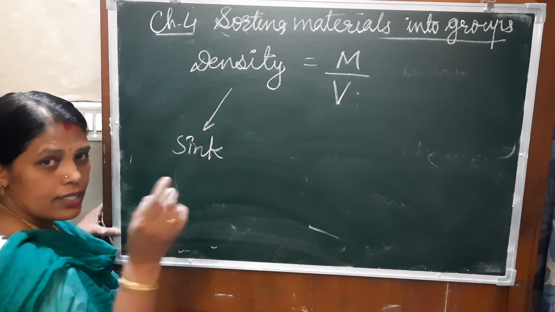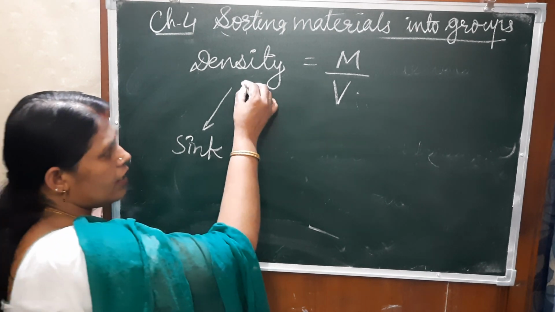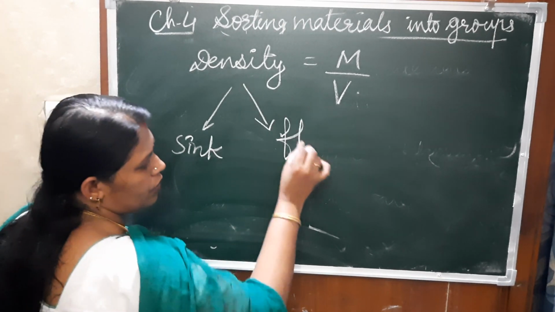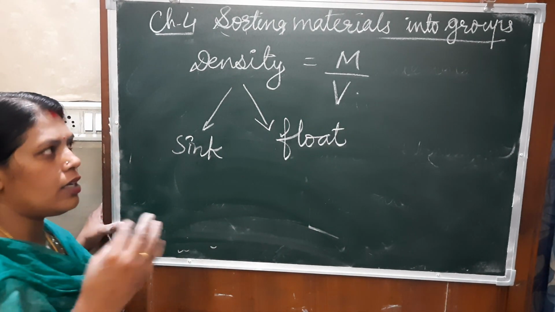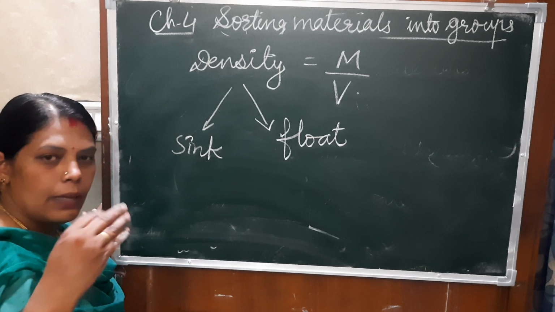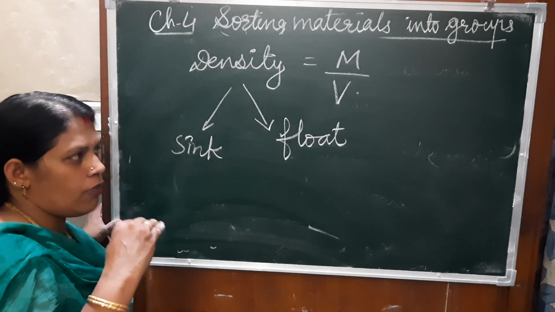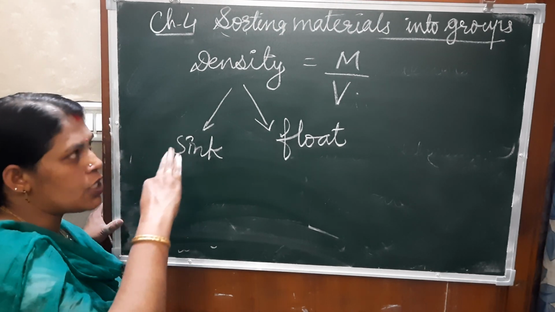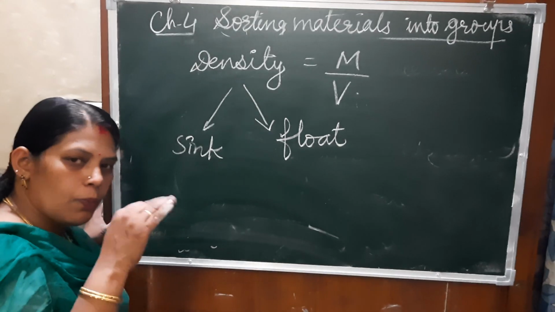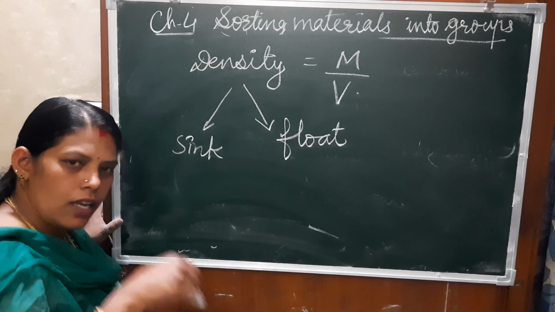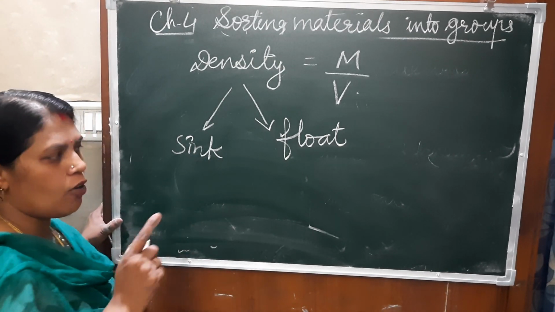And if it is less dense than water, then it will float. Okay, on the basis of this also we can group the materials. The plastic items and wooden items do not have that much density compared with water, so they will float on the water. But if we put a stone or iron objects, they will sink in water. So that is the sinking and floating of the materials.